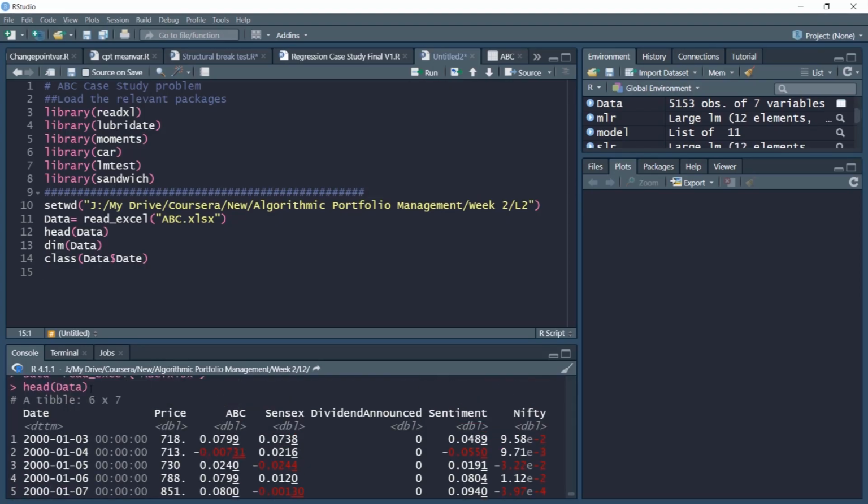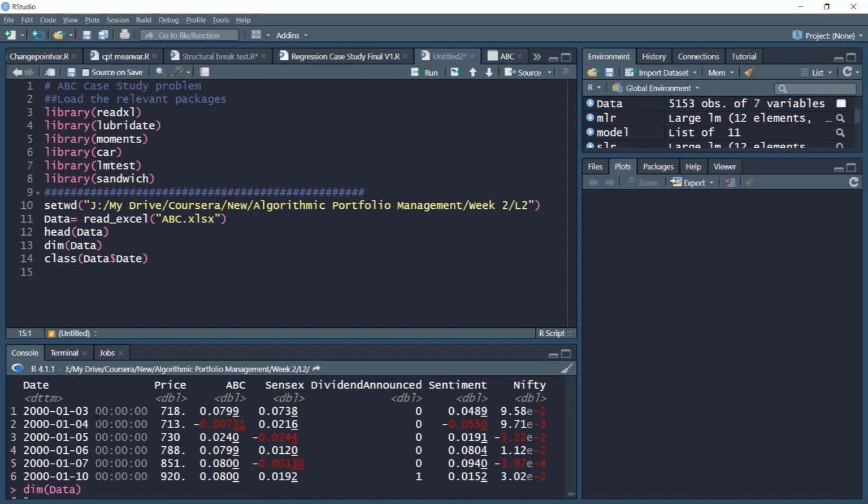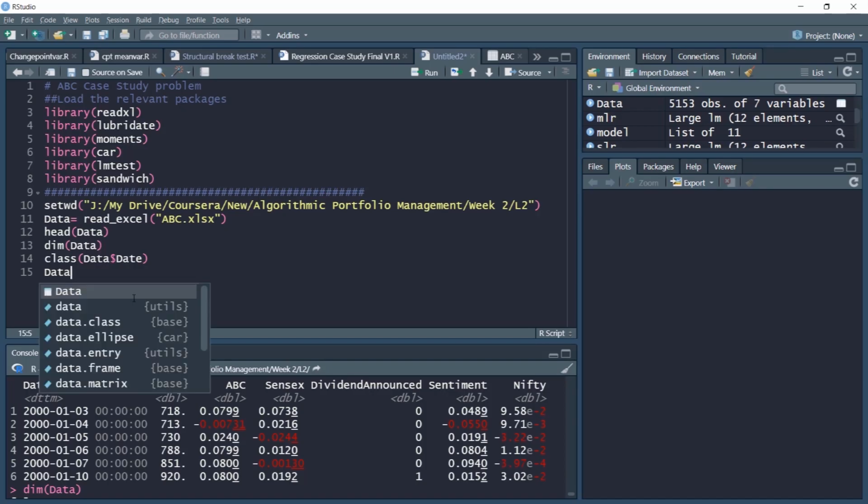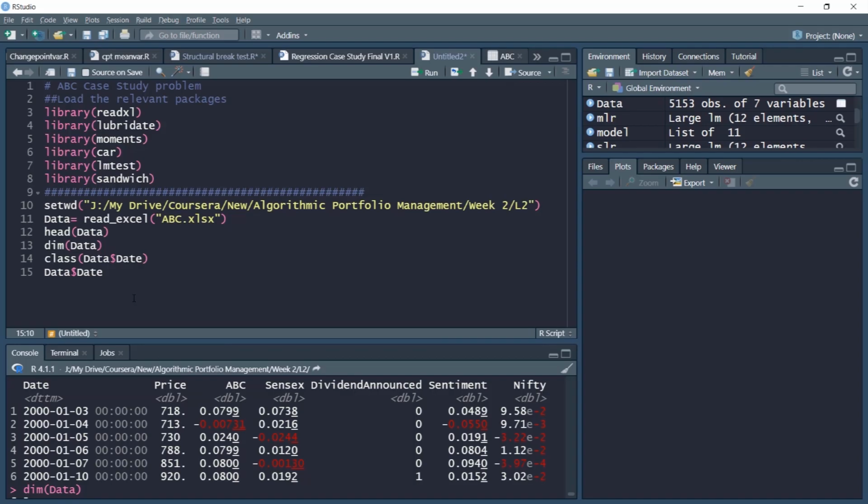Also, please note there is a time element, which is spurious in nature. We need not handle this time element for now. We only need date, which means month, day, year. So I want to remove this particular aspect. I can do that very easily. I can simply run data$date, and I can change the type to date.